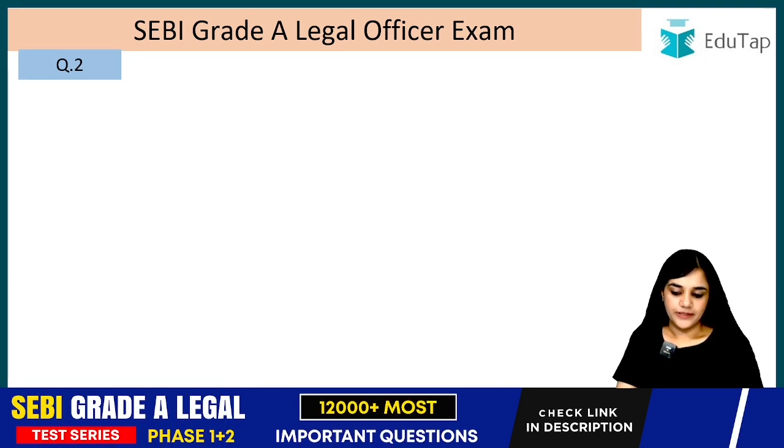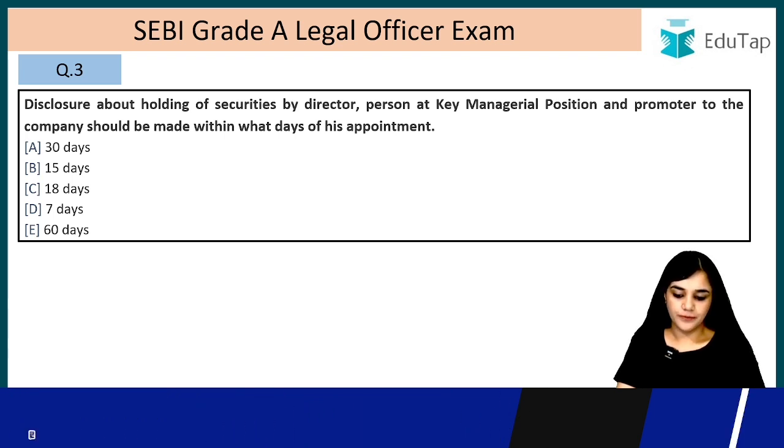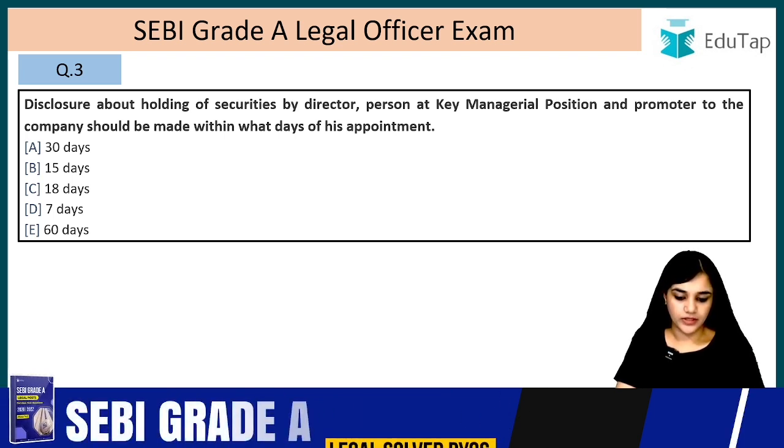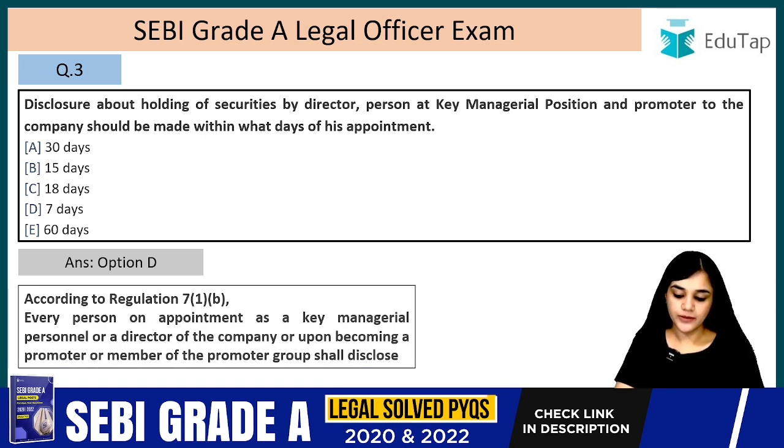Question number 3. Disclosure about holding of securities by director, person at key managerial position and promoters to the company should be made within what period of the appointment? The answer is option D. Within 7 days they have to disclose it, right?